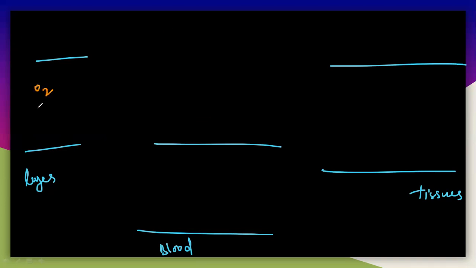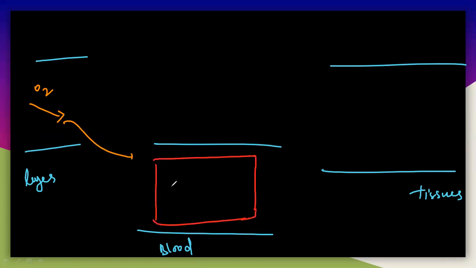O2 will come from like this, and in the RBC, the red color RBC here, our RBC will take the oxygen and see what happens here. So oxygen will come from like this, and 3% will go into the blood plasma, and 97% will go to the hemoglobin in the RBC. That is, you will get the oxyhemoglobin, that is HbO2.